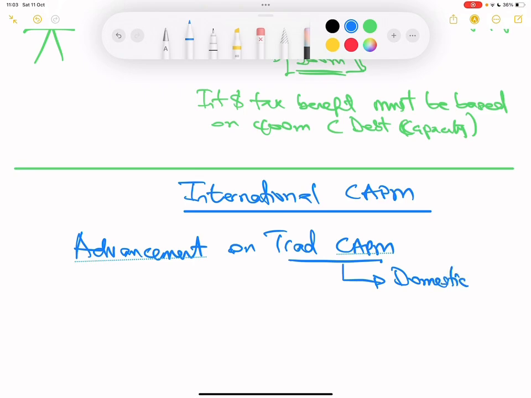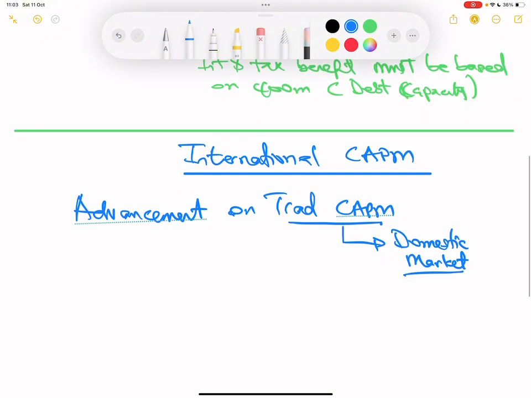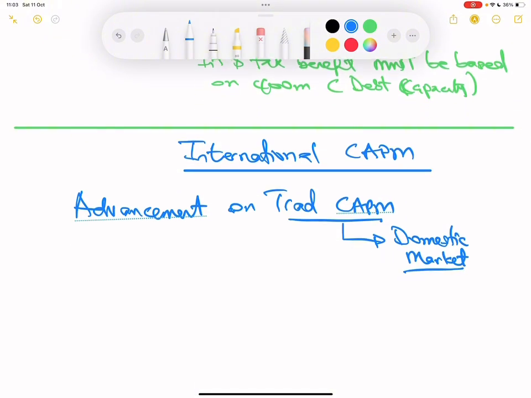So this is when you are trying to invest or do a project in your domestic market. You want to evaluate that project, but the project is not foreign, it's domestic market. In that case, you are used to calculating the expected return on that project to be equal to risk-free rate plus the beta equity of the project times market risk premium, which is market return minus the risk-free rate. This is what you are used to.